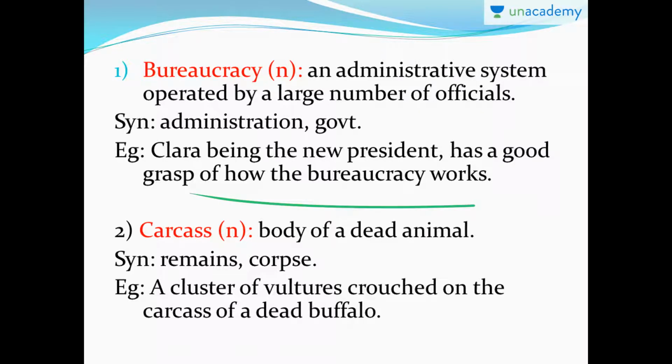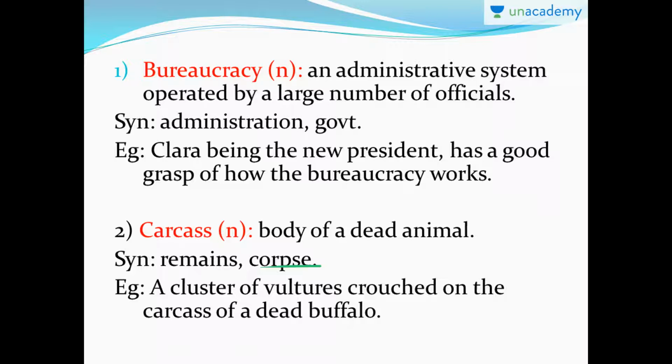The second word is carcass. So carcass is a noun. Carcass. So that means a body of a dead animal. So the animal is dead, so the rotting away corpse is called a carcass. Okay, so the synonyms are remains and corpse. So you'll have to pronounce the R in this, corpse. Otherwise, when you don't pronounce the R, it becomes corpse. That means police officers. So corpse.